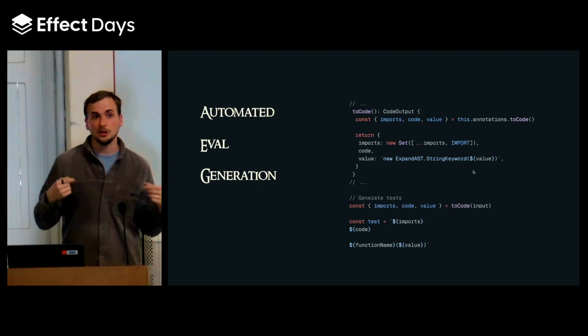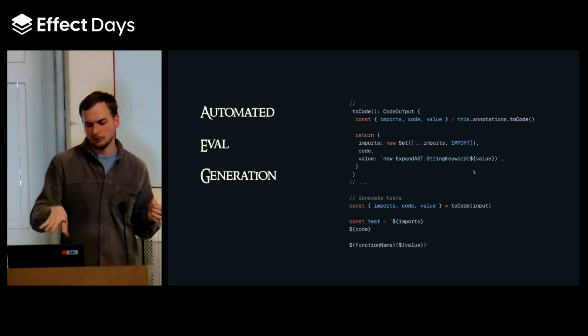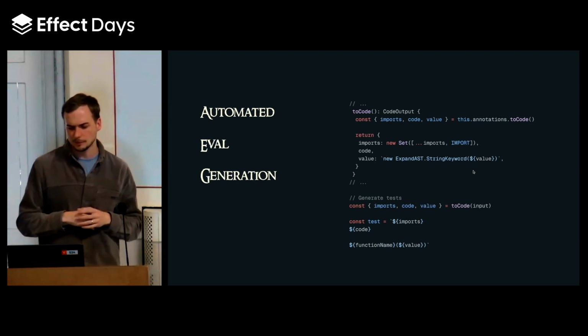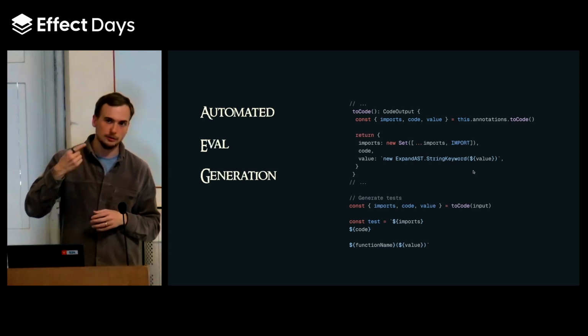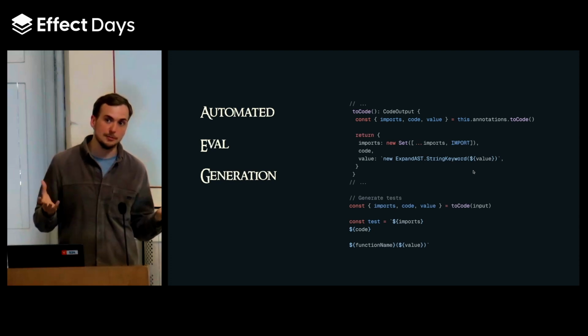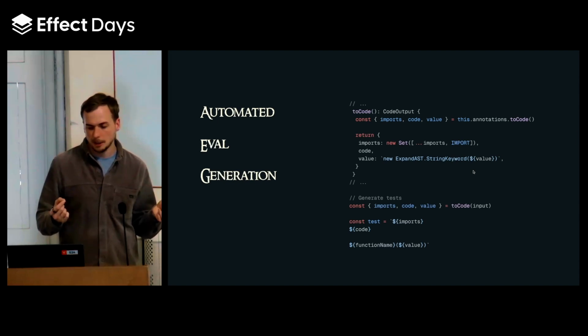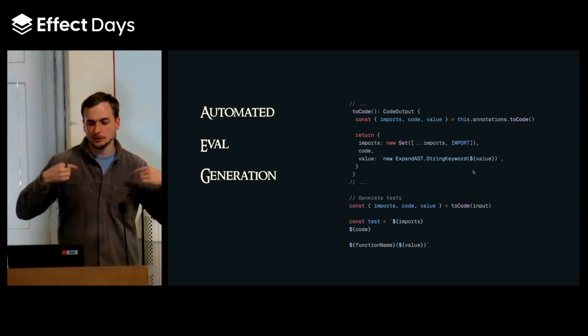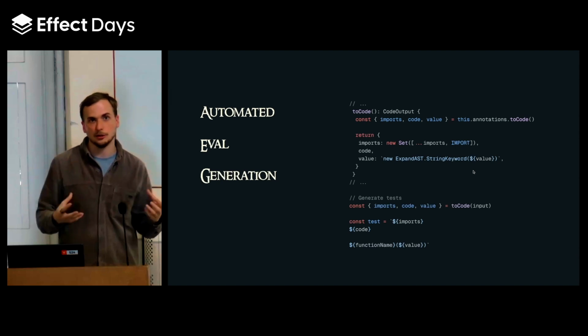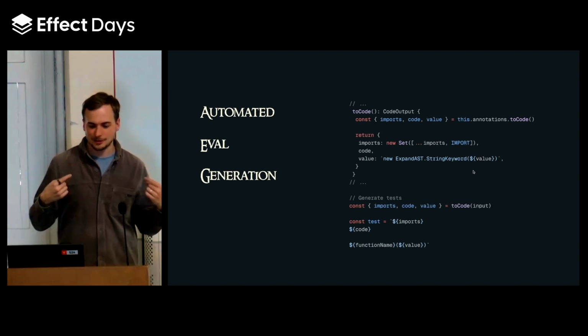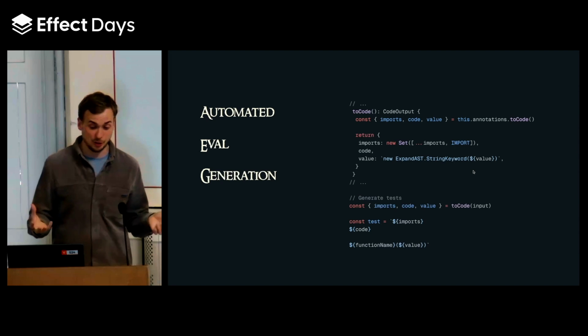Each input, each data structure in our system, and by the way, the data structure that you're seeing here with the expand AST is based on effect schema, because effect schema is already serializable. It makes those things much easier. It basically defines what imports it needs, etc. in the code. So it tells us how it wants to be printed as code.